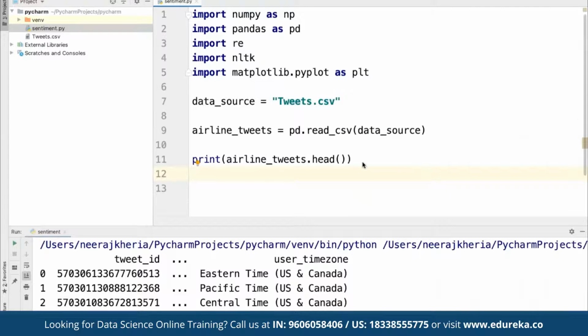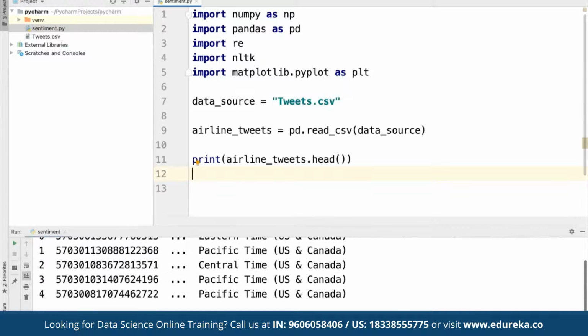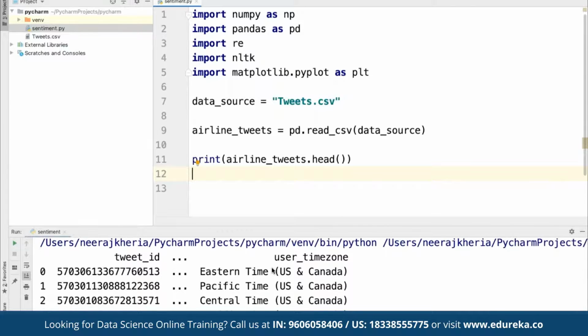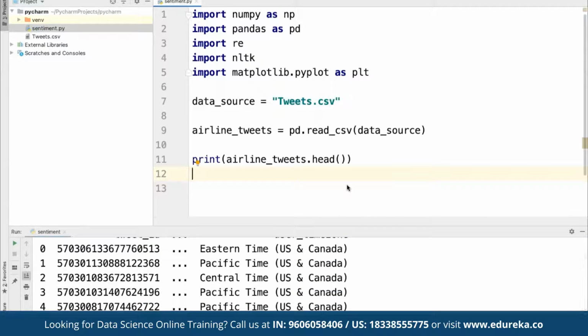Now let me show you different ways of presenting the same data. And this is the current data set that we have got access to. And we have the user time zone, then we have the specific tweet IDs. And again, this is the user time zone for which we have got the data set. So let's say here we want to plot the number of tweets. For that, we can go ahead and define the color as well.